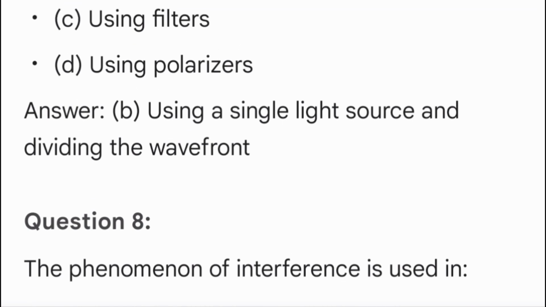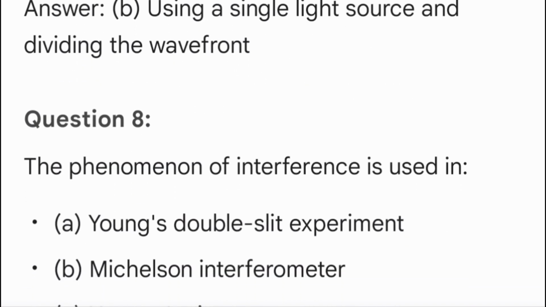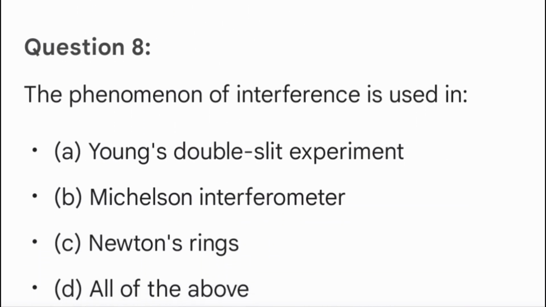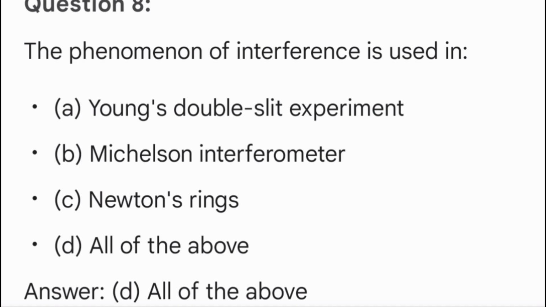Question 8. The phenomenon of interference is used in A. Young's double slit experiment. B. Michelson interferometer. C. Newton's rings. D. All of the above. Answer D. All of the above.